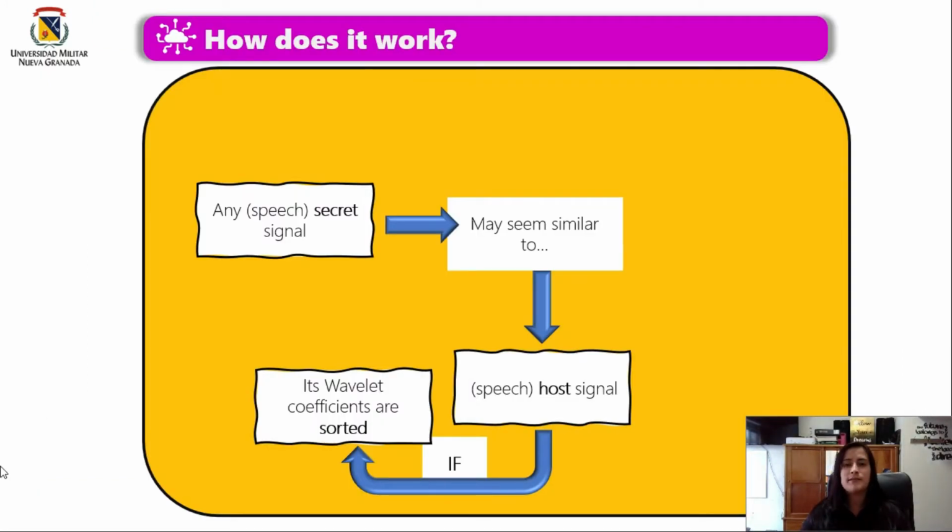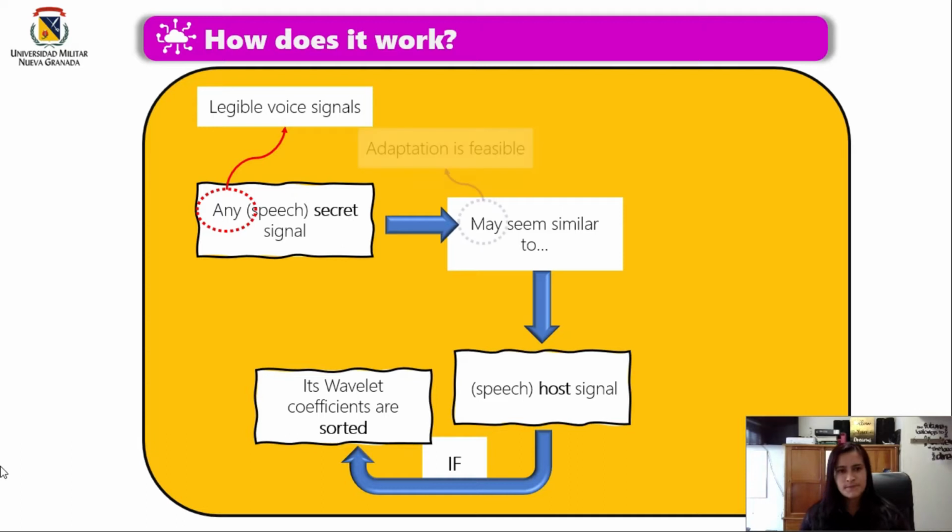We have any secret signal that is a speech signal, and it may seem similar to a host signal that is also a speech signal if its wavelet coefficients are sorted. When we talk about any secret signal, we talk about legible voice signals.